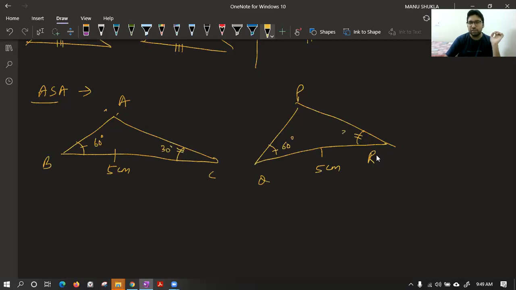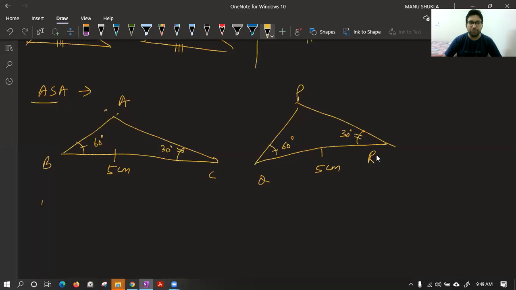So class, this is the case. If you have two equal corresponding angles and the including side equal, then the triangles can be said as congruent. So these triangles are congruent.